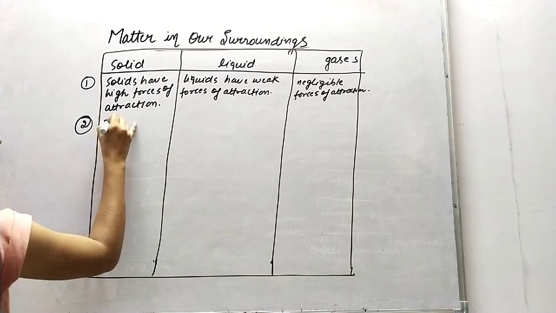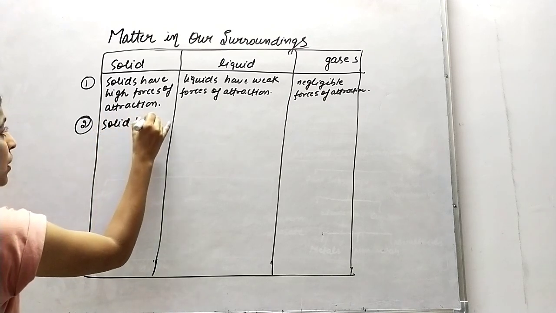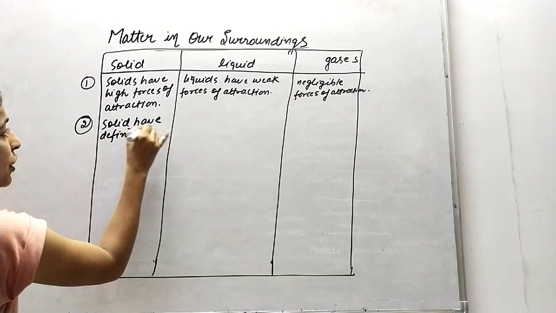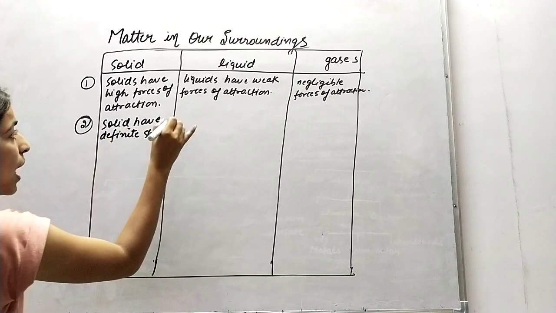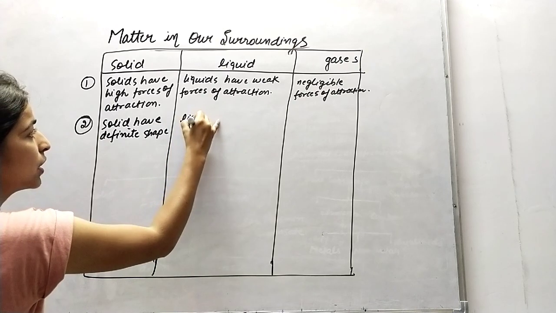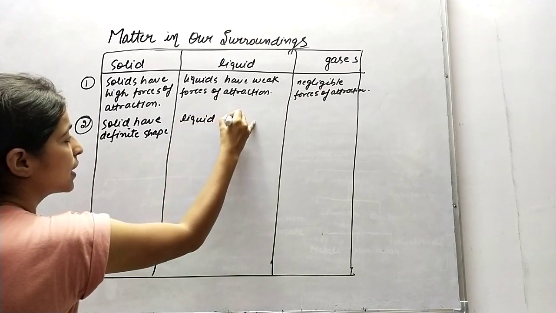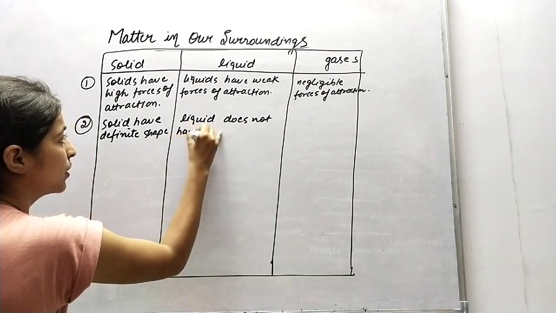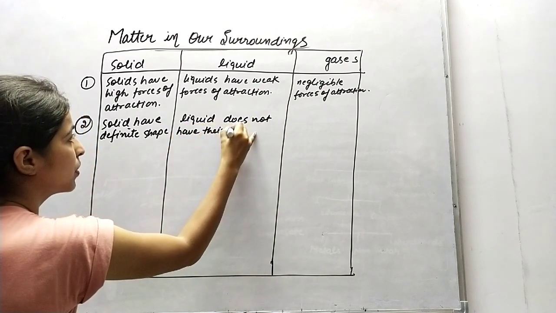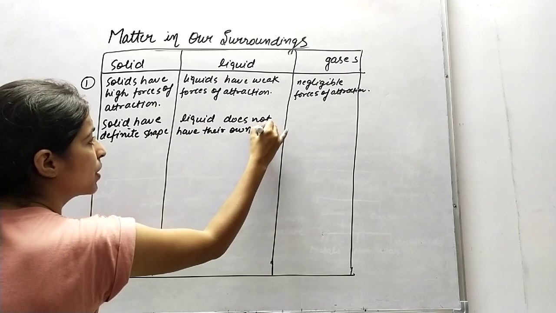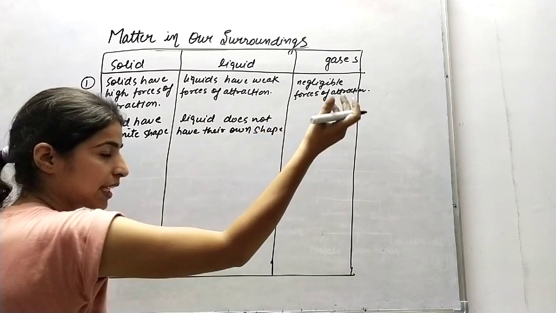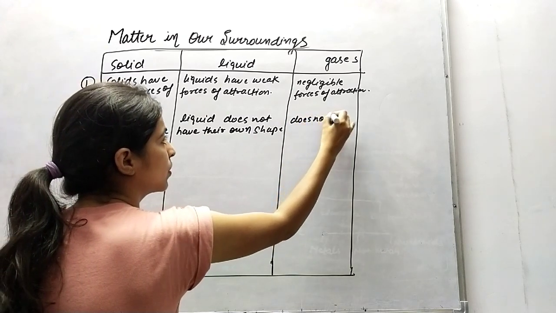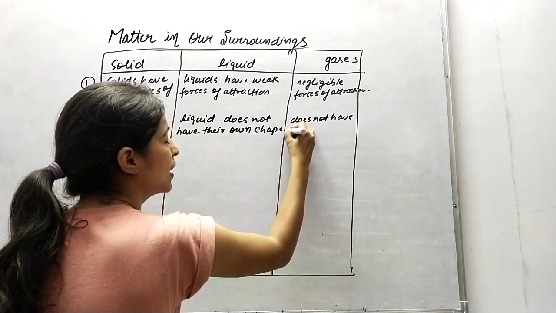Okay. Solids have definite shape, and liquids don't have their own shape, and gases also don't have any definite shape.